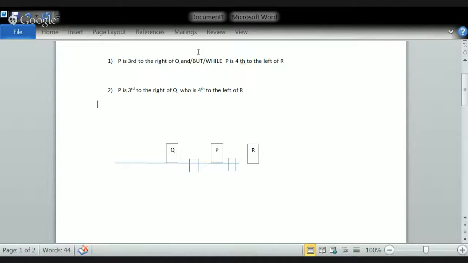Because we know that and, but, and while always point to the first letter, obviously any other word will point to Q. So the answer is Q. Whenever you find it, it is not P here, it is Q. So who is fourth? Q is fourth. I'll just write it down here. Who is fourth to the left of R? Q. So can I remove this P now?